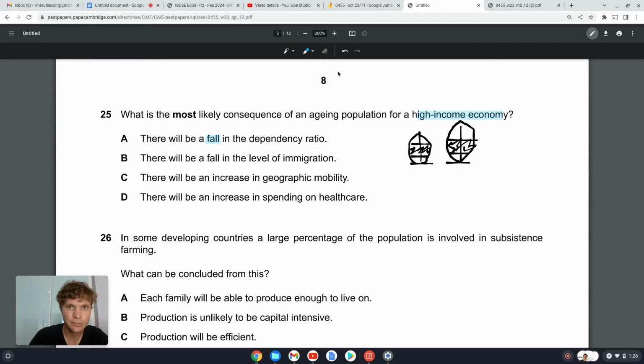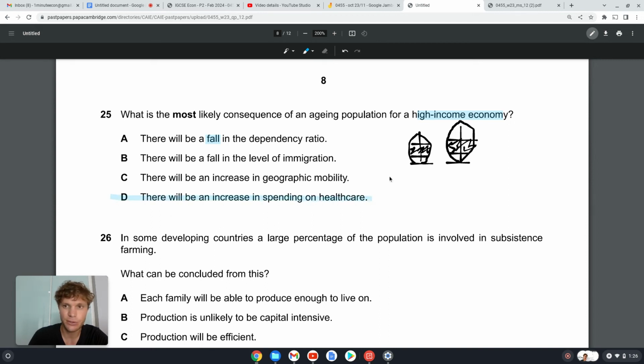Okay, so B, there will be a fall in the level of immigration. We really don't know that. There will probably be an increase in immigration because we need people to work. C, there will be an increase in geographic mobility. Again, people are getting older, so there'll probably be a decrease in geographic mobility. D, there will be an increase in spending on healthcare.